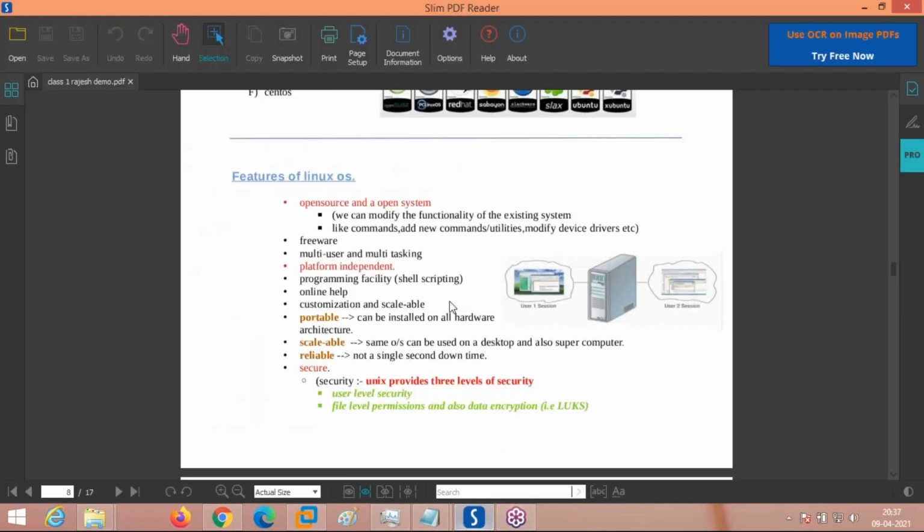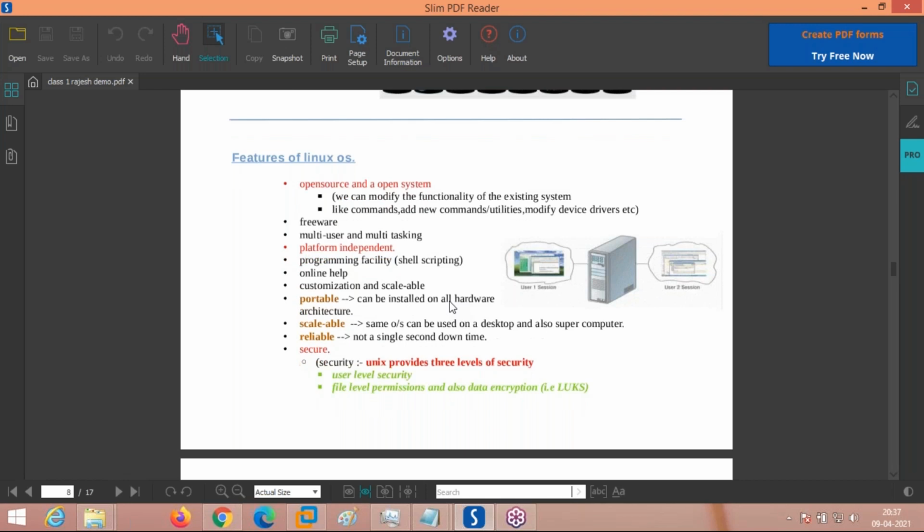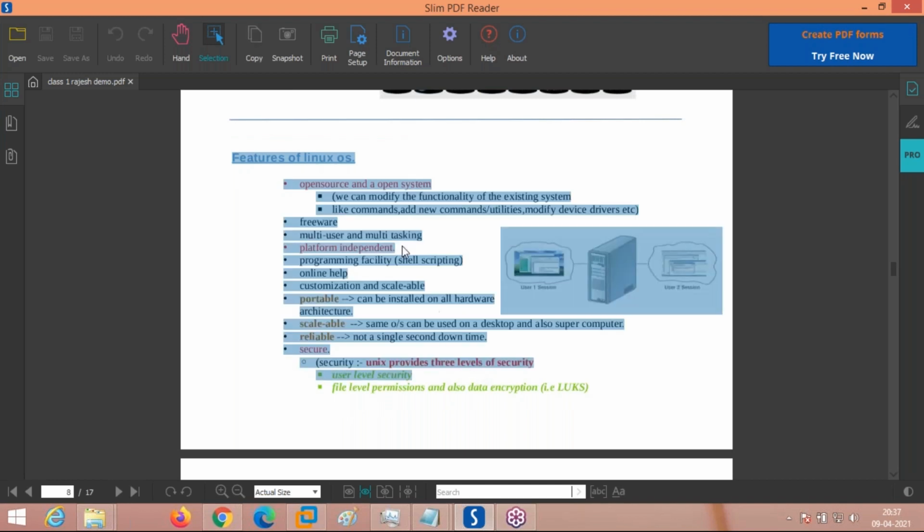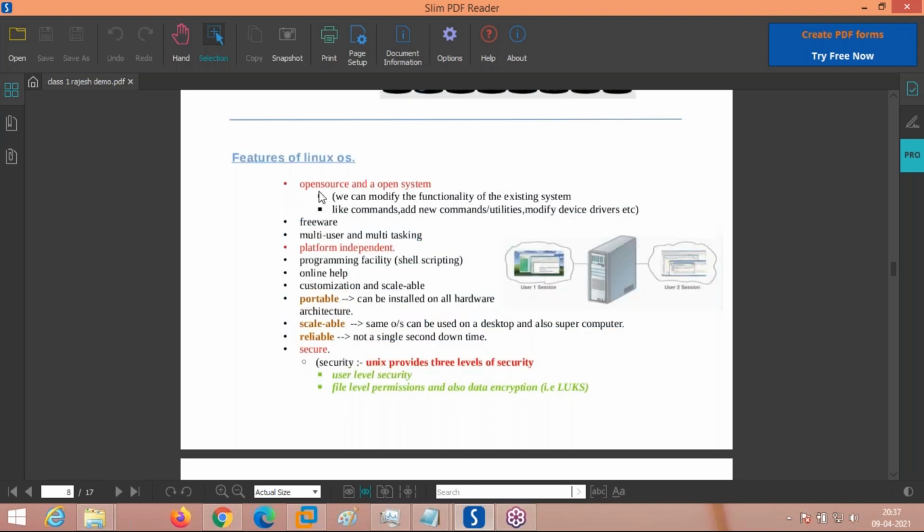Now we are coming to the most important topic. Till now we discussed how Unix came into existence and how Linux came into existence, all the history. That's not so important. But we are learning Linux administration, which means we can do many things using Linux. The features of the Linux operating system are very important. The main property of Linux is that it is open source and an open system.